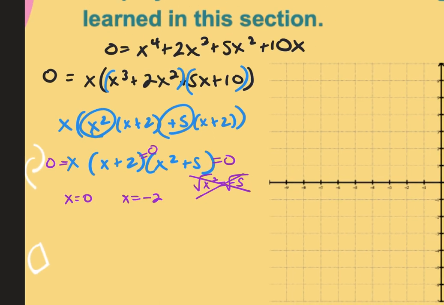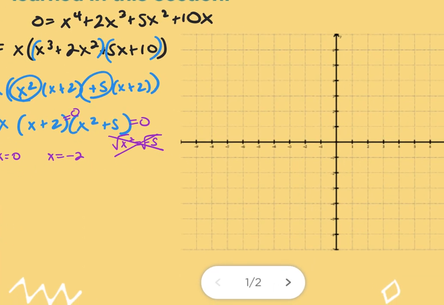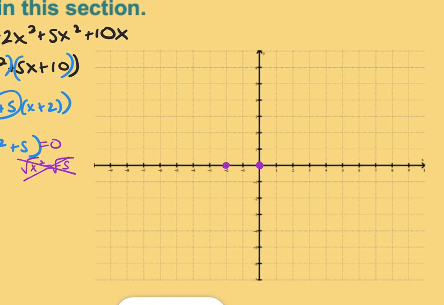So then the multiplicity is how many times these occur. This is only once, which means it's going to cross through at each of these. So I go to negative 2, I plot a point. I go to 0, I plot a point. Both my arrows point up. And it crosses through both. So it's coming down and going back up. I don't know how low yet.